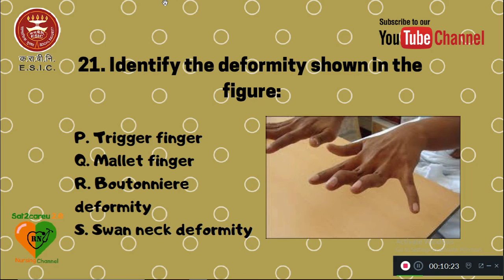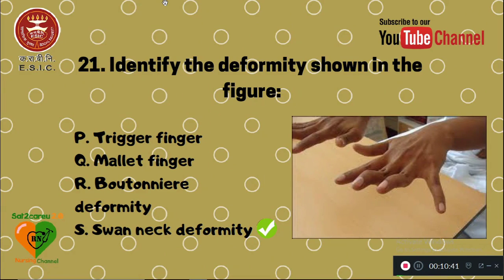Question number 21. Identify the deformity shown in the figure. P, that is trigger finger, Q, mallet finger, R is Boutonniere deformity, and S is swan neck deformity. The deformity shown in the image is option S, swan neck deformity.